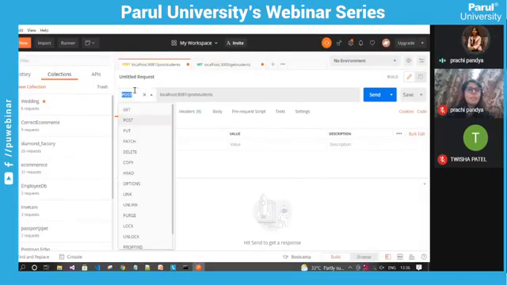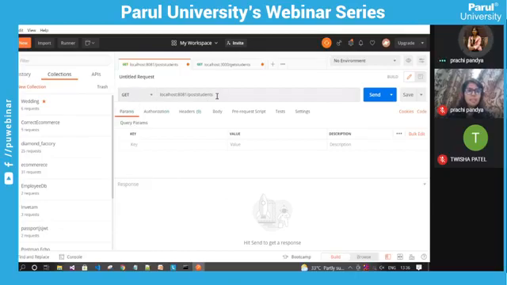In Postman, I am changing this to GET, and right now I am using the root path. First of all, we need to locate the address of the server, and we are using this local server. So we are writing localhost, and the port on which we are running the local server is 8081.